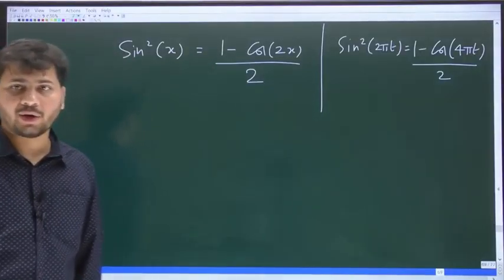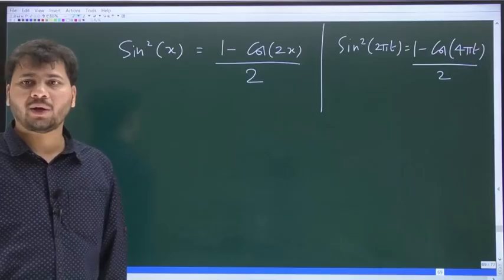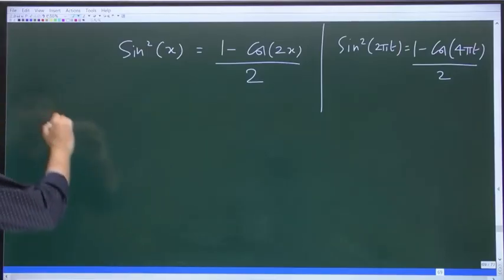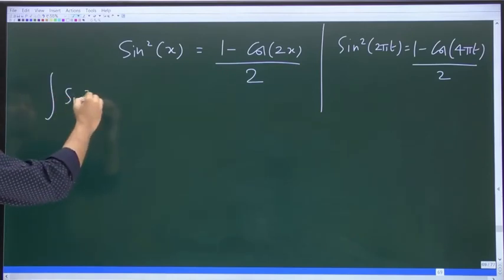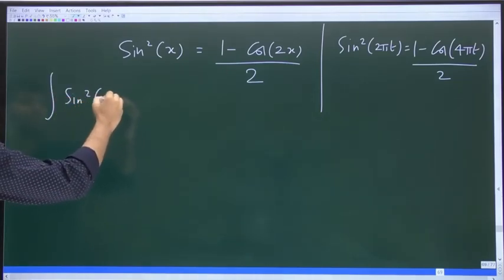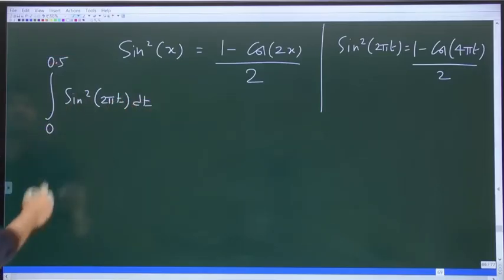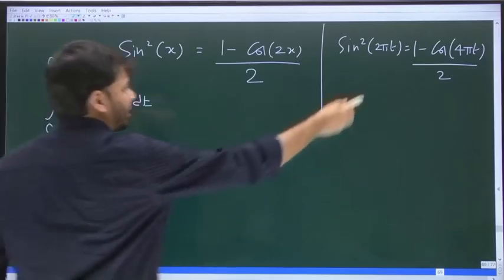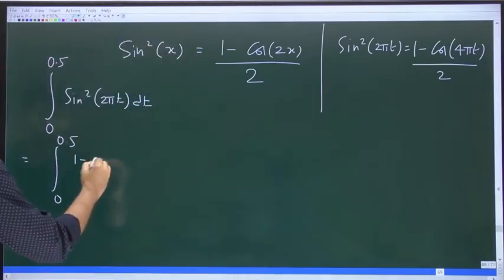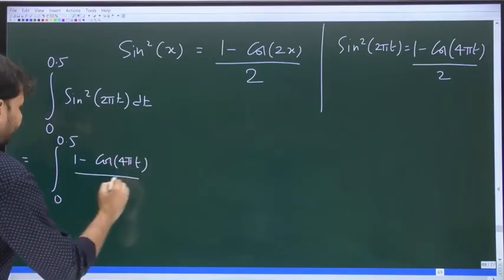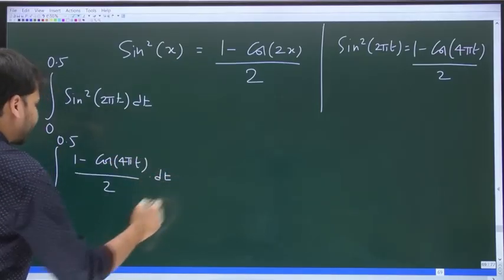So sine square 2 pi t can be written as 1 minus cos of 4 pi t divided by 2. And we are integrating sine square 2 pi t from 0 to 0.5. This is the same as integrating 1 minus cos of 4 pi t whole divided by 2, dt.